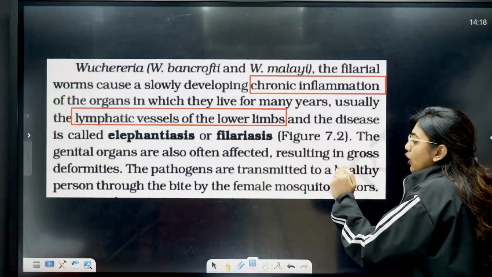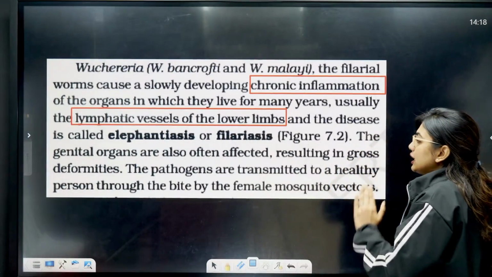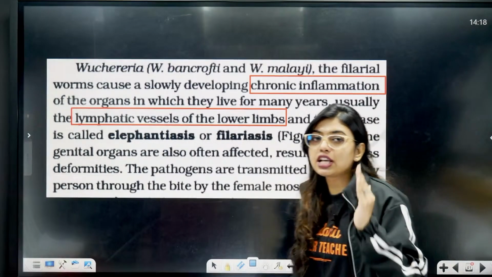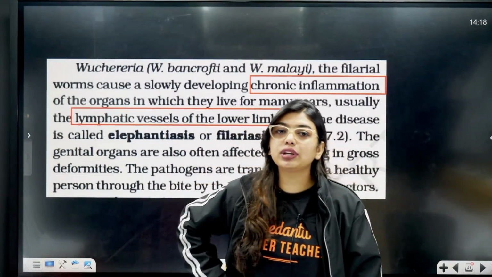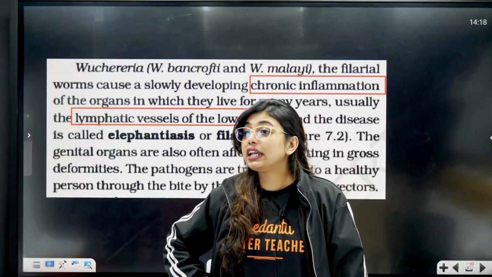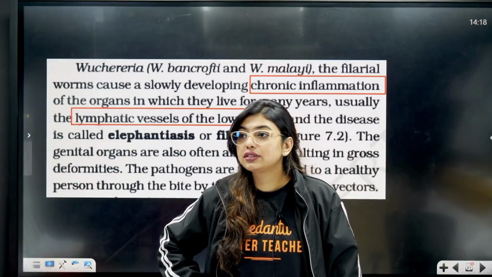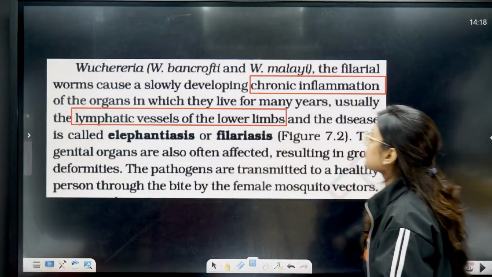The genital organs are also often affected, resulting in gross deformities. That means from the leg region, the swelling comes even to the genital area, causing gross deformities.